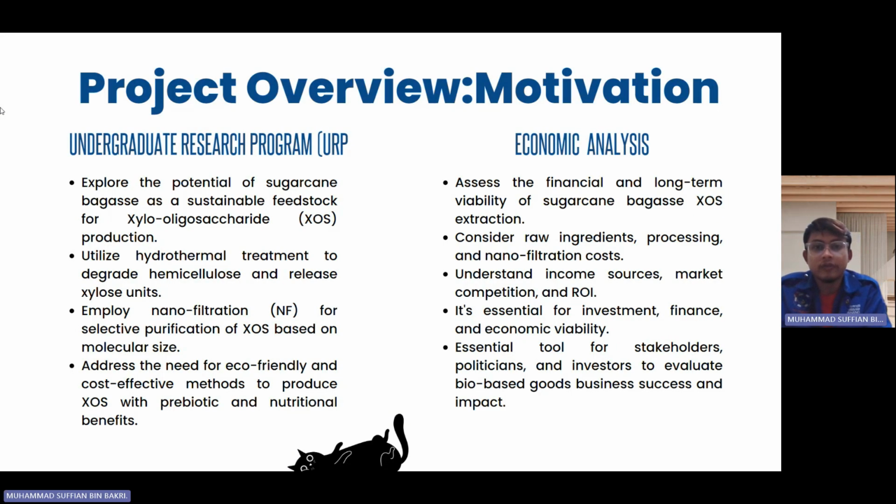For the project overview, the motivation for the undergraduate research program is to explore the potential of sugarcane bagasse as a sustainable feedstock for xylo-oligosaccharide (XOS) production, and they employ nanofiltration for selective purification of XOS based on molecular size. For the economic analysis, they assess the financial and long-term viability of sugarcane bagasse XOS extraction. It is essential for investment, finance, and economic viability.